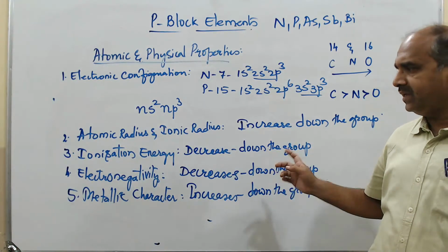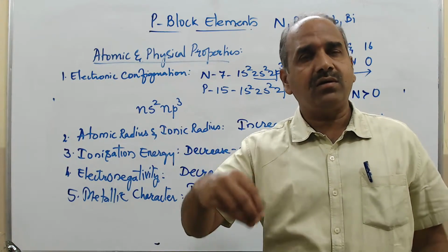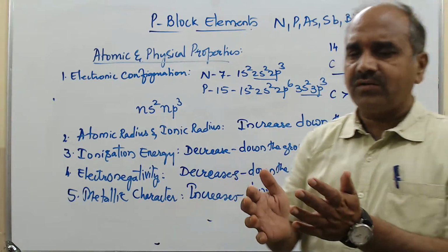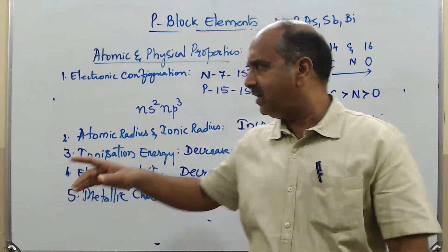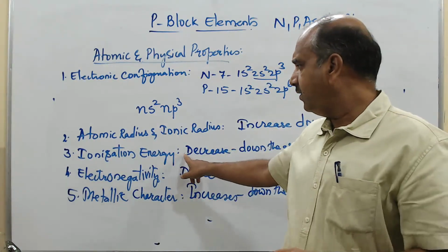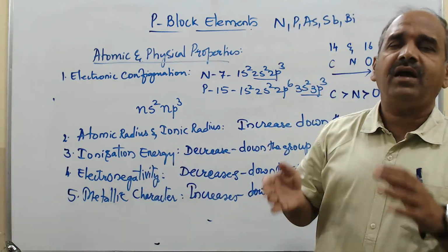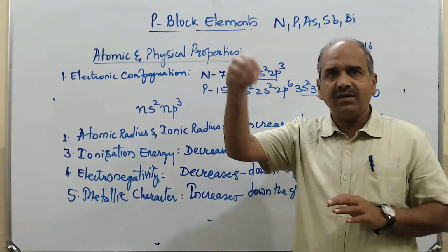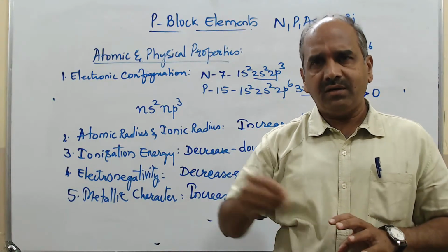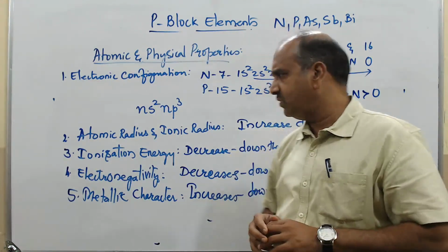The reason is that the electron donating capacity to the other atoms is increasing. As you come down the group, atomic size is increasing. Already we have discussed, atomic size is increasing. So when atomic size increases, ionization energy is less. When ionization energy is less, little energy is supplied to the outermost electron, and it shall give away the electron so easily.